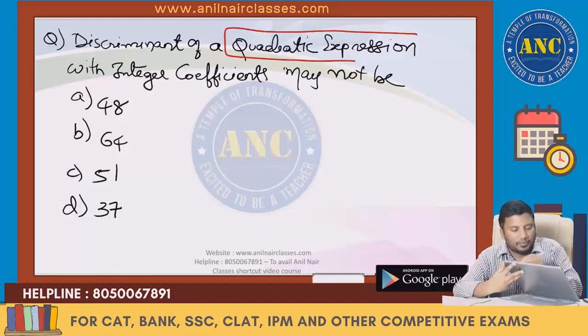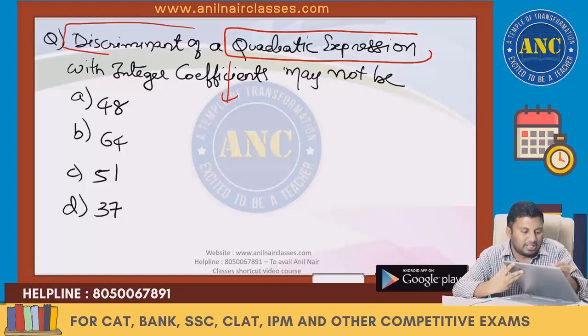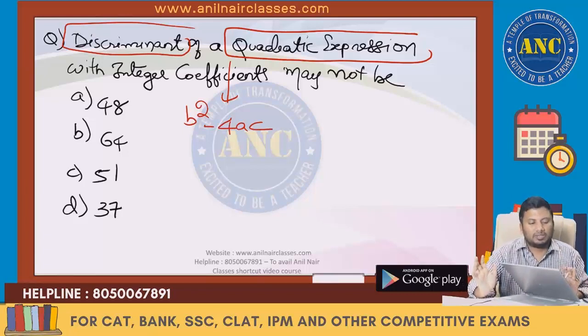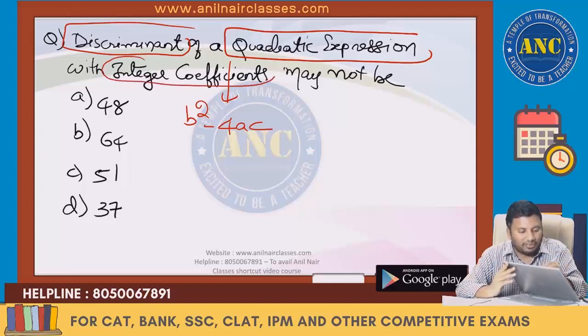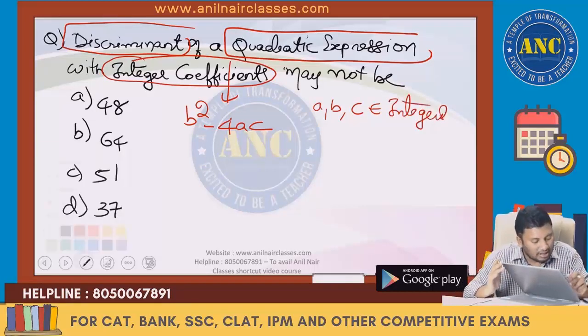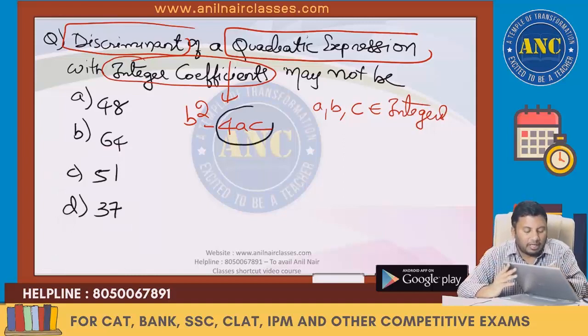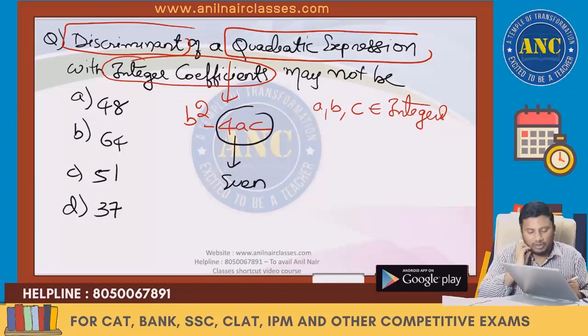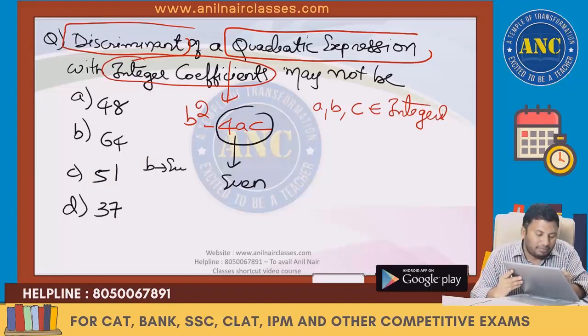A quadratic expression's discriminant is given by b square minus 4ac. Integer coefficients, another catch: a, b, c are integers. Another important key point, any number multiplied by 4 becomes an even number. Two cases are possible: b is even or b is odd.